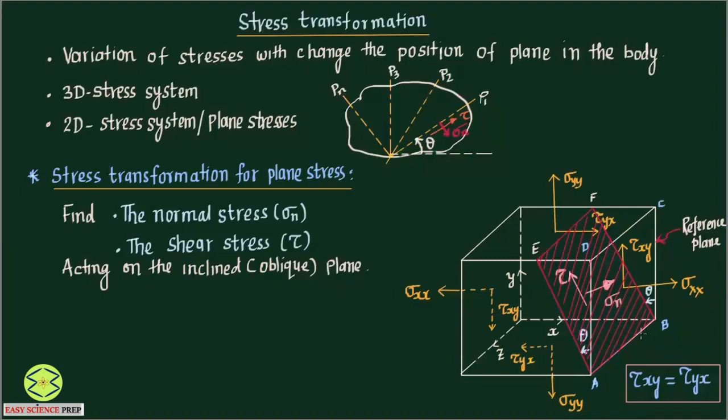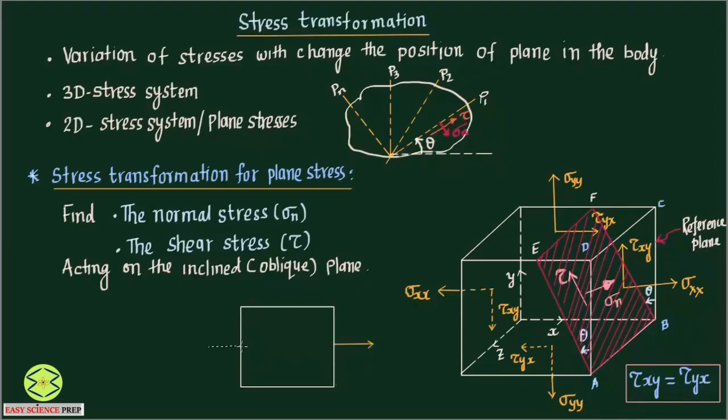Even stress is acting in 2 dimensions. We can simplify this diagram in a 2 dimensional view. If I draw this diagram in 2 dimensions, it is going to look something like this. On this plane we have normal stress.